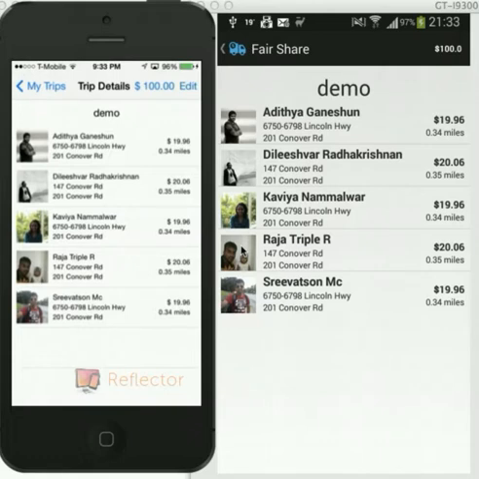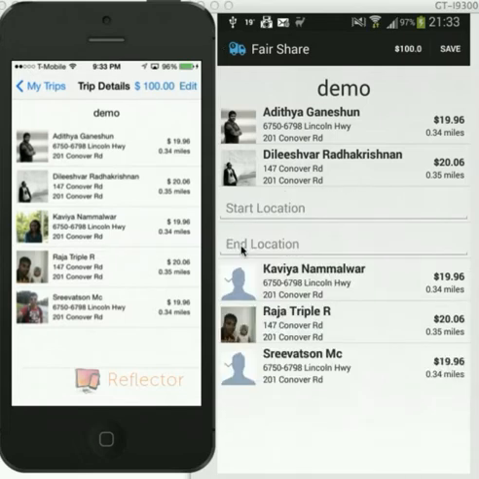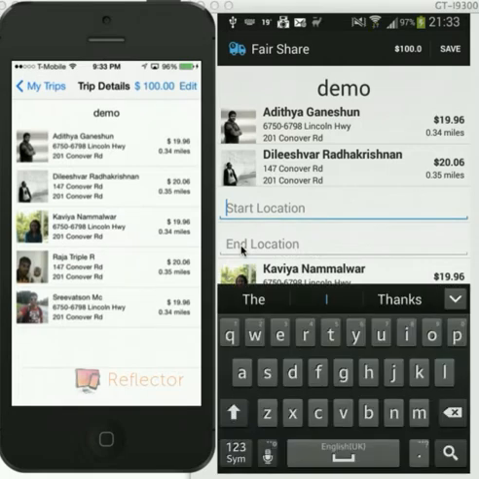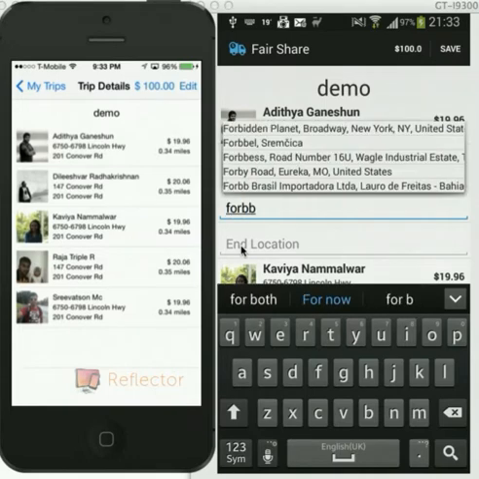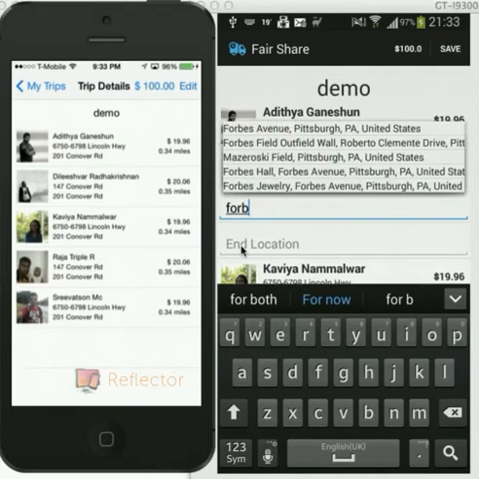So, for instance, if the location captured while tapping was not correct, the user can go to the edit screen and recreate the locations as well. For instance, here we use the Google Places API for this.